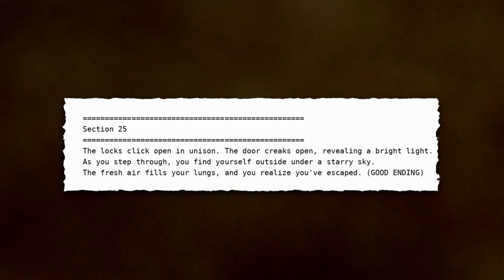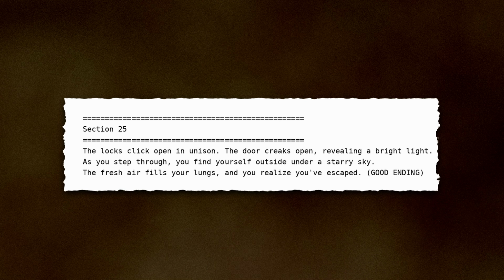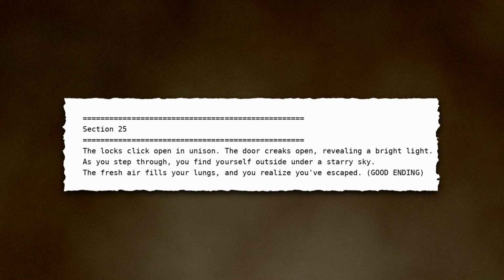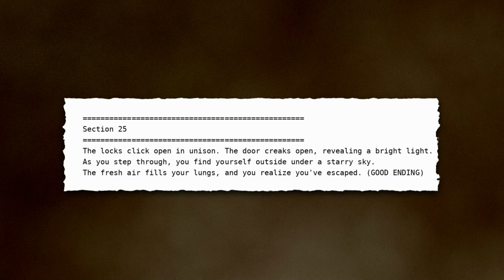The lock clicks open in unison. The door creaks open, revealing a bright light. As you step through, you find yourself outside under a starry sky. The fresh air fills your lungs and you realize you've escaped. The end.